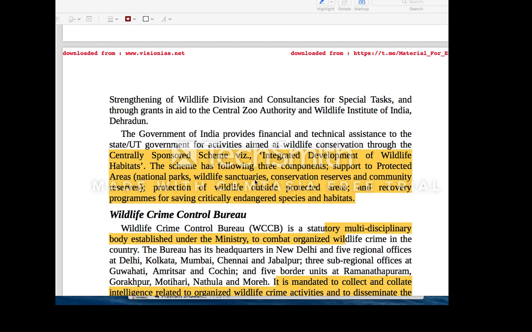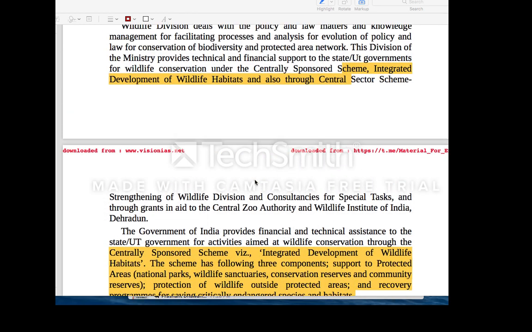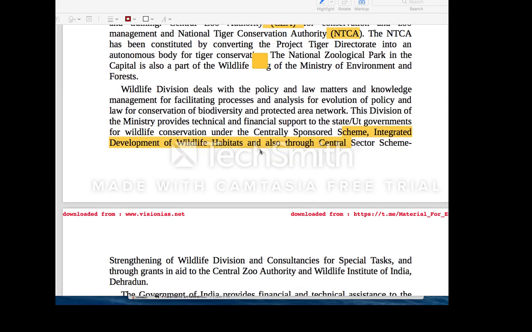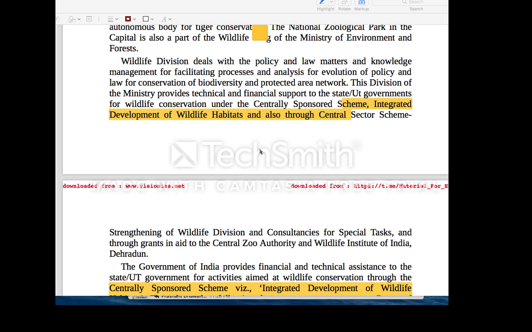Then there are certain bodies that get statutory status from this Wildlife Protection Act. What are those? One thing we have already discussed: the National Tiger Conservation Authority and Central Zoo Authority. In the same way, there is one more, the National Board for Wildlife. This National Board for Wildlife is also a statutory body. It is a policy making body. Whenever there is a need for increasing or decreasing the size of your national parks, there is a need for the permission of the National Board for Wildlife. Generally, who declares national parks or wildlife sanctuaries?